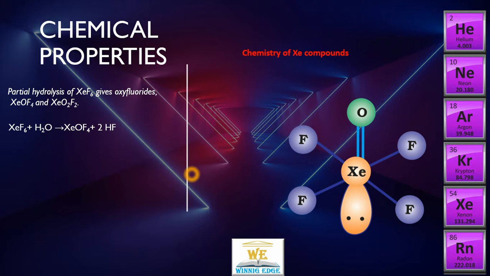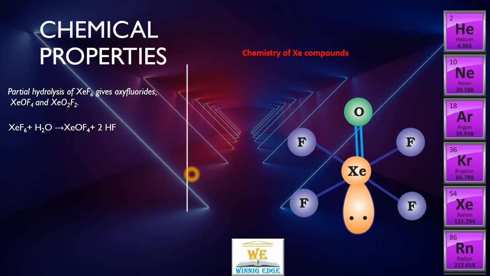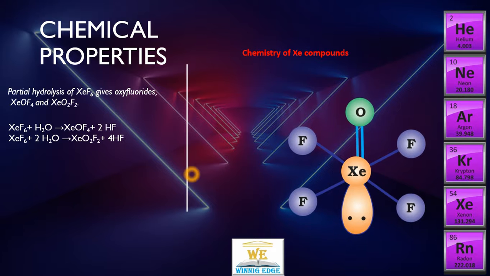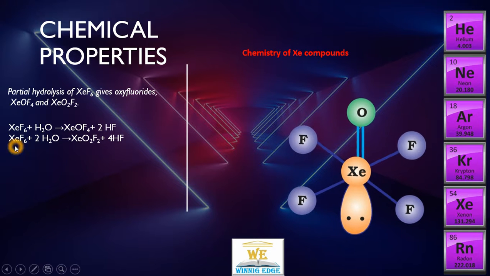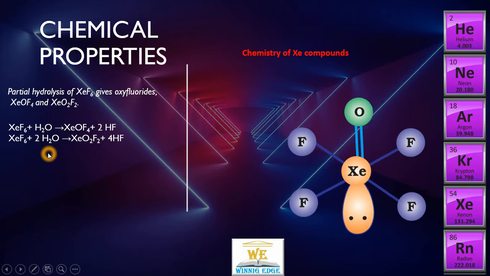Again, this is a partial hydrolysis of xenon hexafluoride. With controlled quantities, here we put 1 to 2 molar quantities of xenon hexafluoride in water. We get xenon dioxide with xenon difluoride compound.